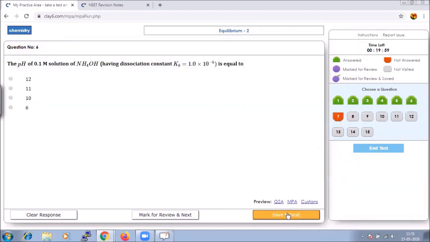Save and next. Here again they have given us the pH of 0.1 M solution of NH4OH, and that has a dissociation constant.